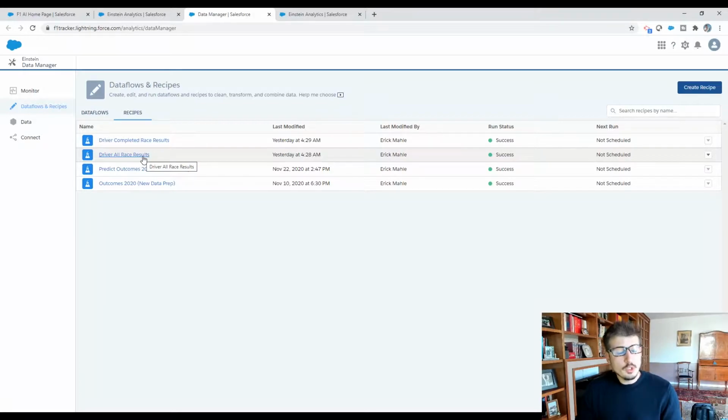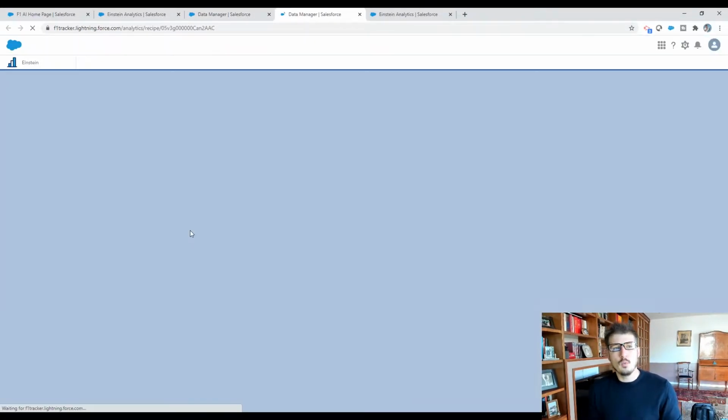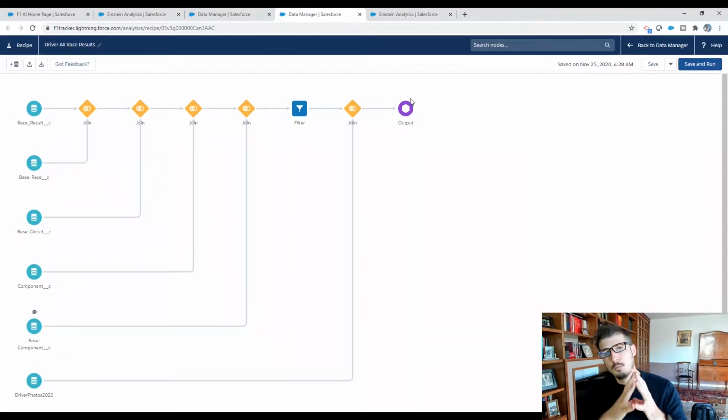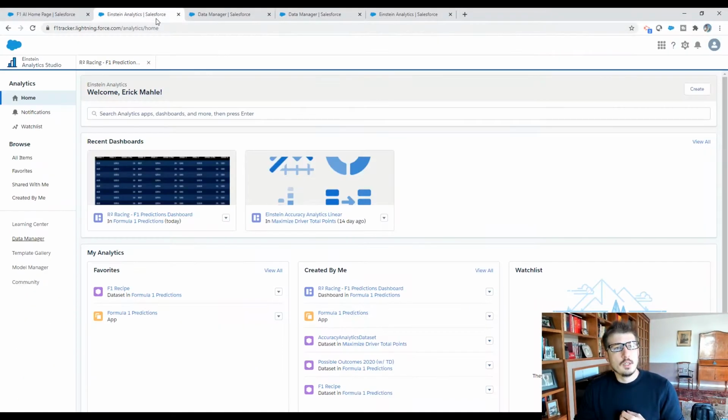So as we're looking into put this information together, you can see that we're taking all of that information from those buckets that we've organized, such as the race results, the races, the circuits, the components, the constructor information. We're joining all of that together to put one output of final data that we are going to use in our artificial intelligence models.